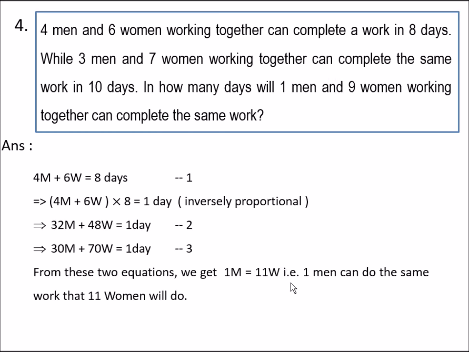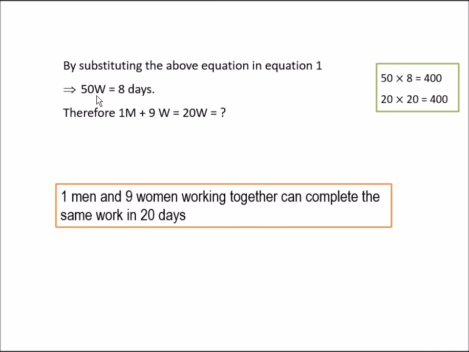That is, work done by 1 man is equal to work done by 11 women. So substituting the above equation in the first equation, we will get 50 women can complete the work in 8 days. So then 20 women can complete the same work in 20 days. That is 1 man and 9 women. Therefore 1 man and 9 women working together can complete the same work in 20 days. And this is the answer for this question.